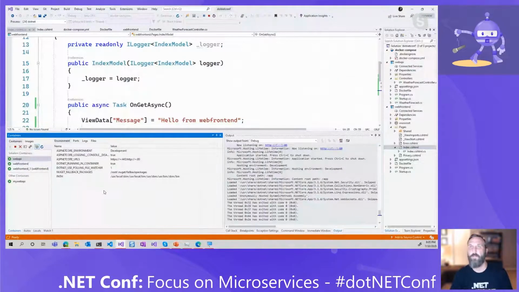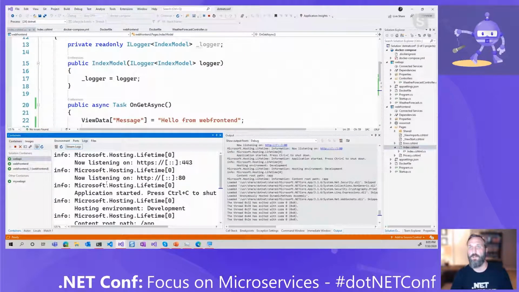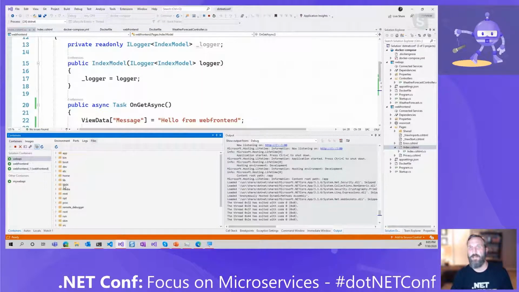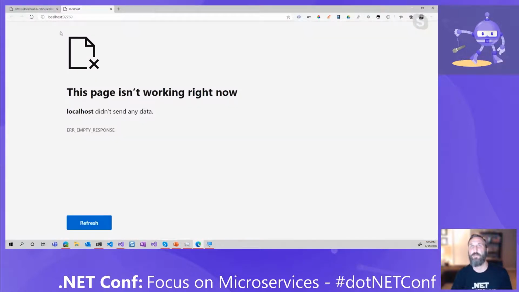There we go. So if I go to ports, here's the ports of my web API running. I can see all the logs that are currently running out of that actual container. And another awesome thing is I can actually go into the container itself and look at the app files that are running inside of the container and actually see those files running, which is really great. I can go to my web front end, go to the ports that are there, and if I click on this port here, it'll actually launch the application.